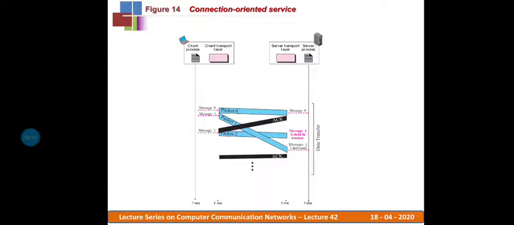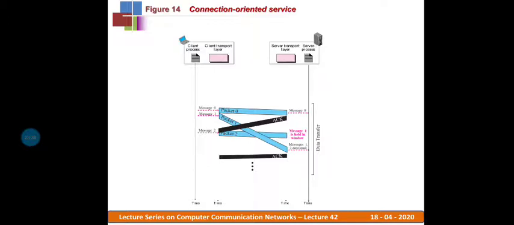So that packet is kept on hold in the buffer and not delivered to the server application layer. Once it receives packet number 1, it sends an acknowledgement, and that packet is delivered to the server application layer, and later packet 2 is delivered as well.